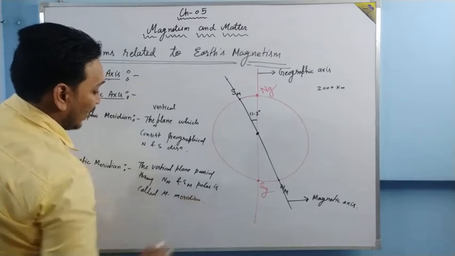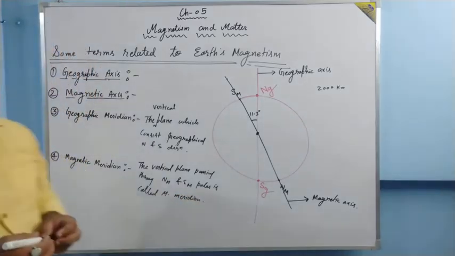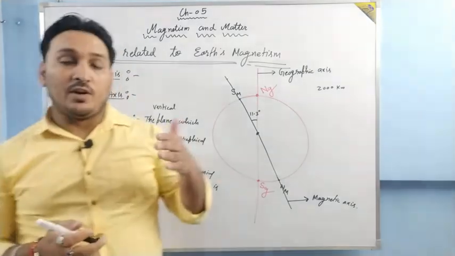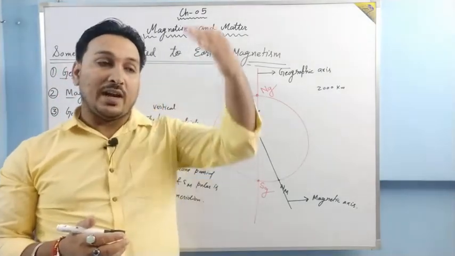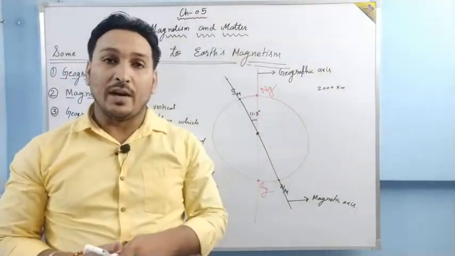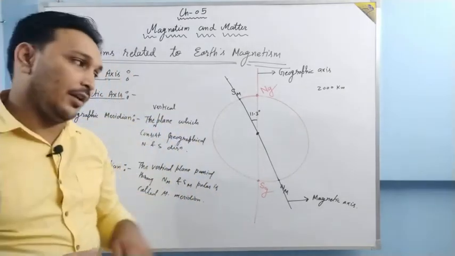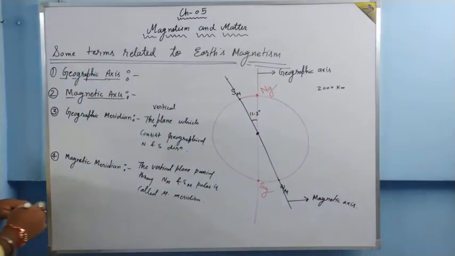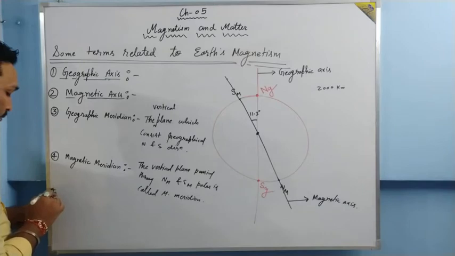Or in other words, the vertical plane which passes through the axis of a freely suspended magnet is called the magnetic meridian.